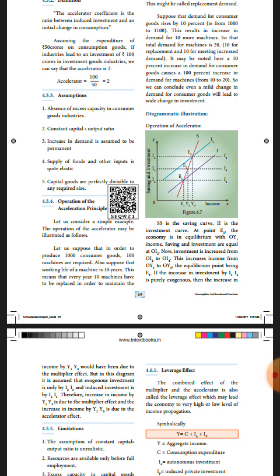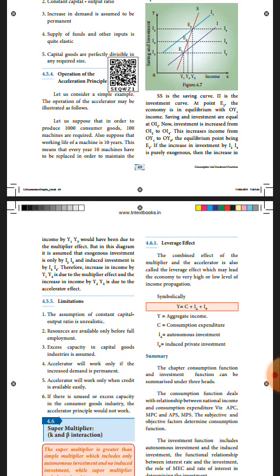Now you refer to the y-axis. The investment increased from OI2 to OI4. Now you come to the x-axis. This increases income from OY1 to OY3. Now the equilibrium is at point E3.